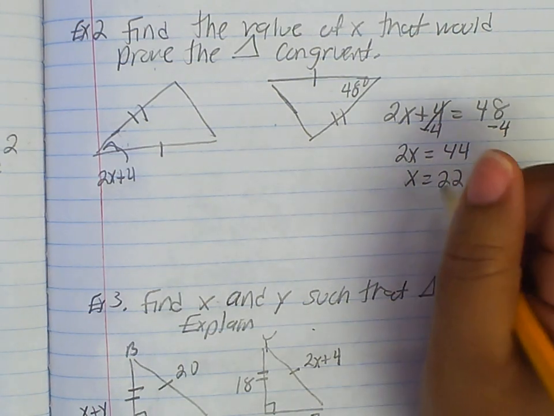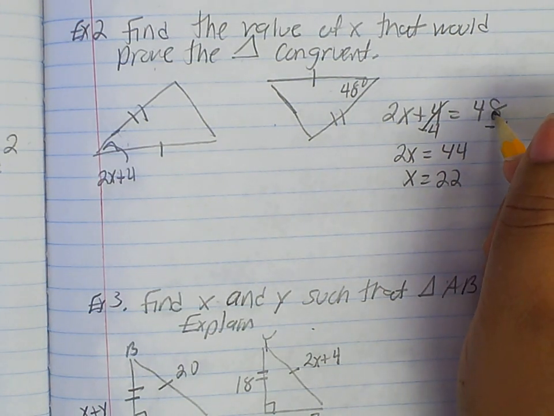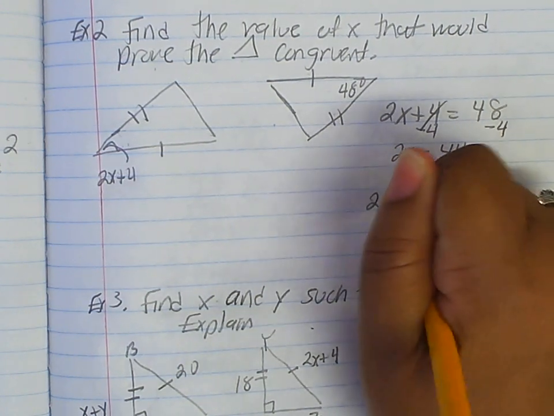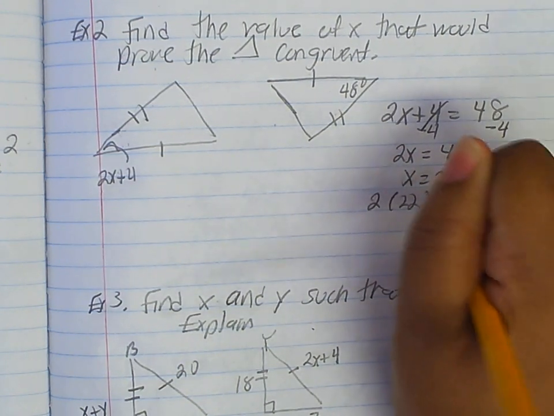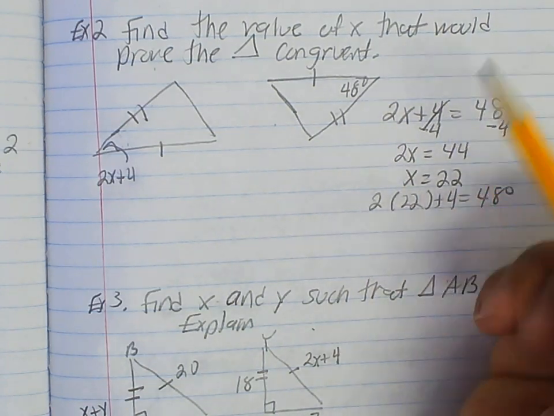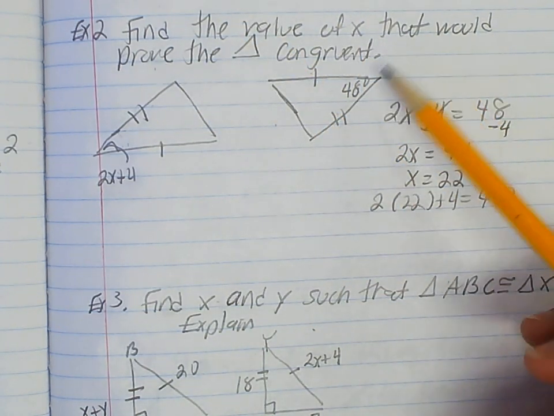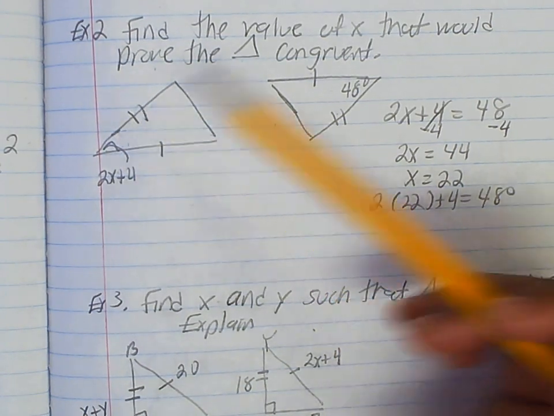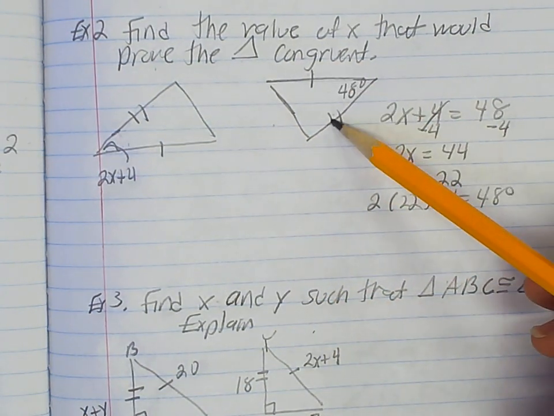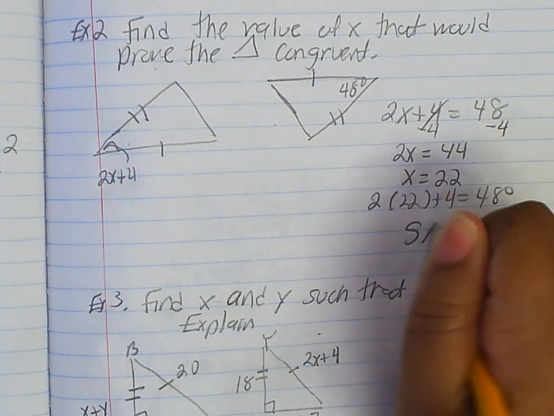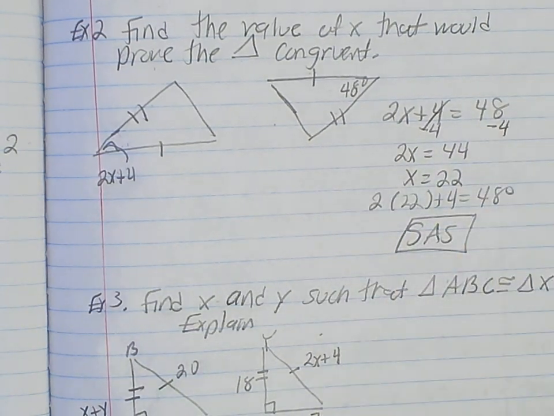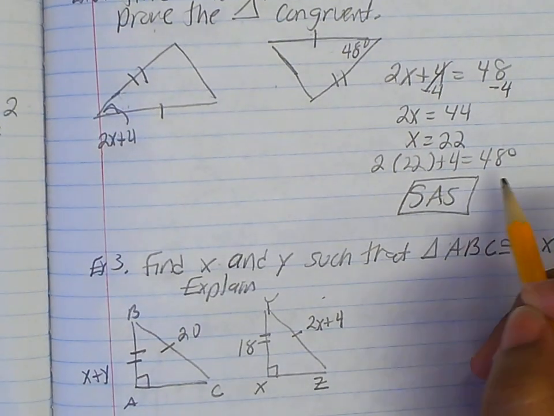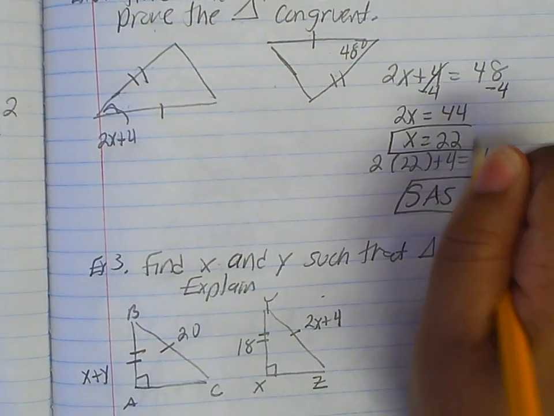All right? So if I was to plug it back in, I am going to get 48. So what you're doing is just plugging in, so that we can say that now we know for sure this is going to be side, angle, side. Does everyone see it? Side, angle, side. Okay. And we found our x. So I should box that too. Or highlight it.